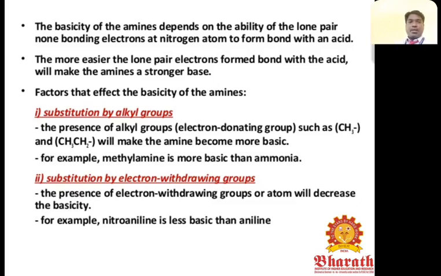In the presence of electron-donating groups such as methyl, ethyl and so on, the amine becomes more basic. Substitution by electron-withdrawing groups or atoms will decrease the basicity. For example, nitroaniline is less basic than aniline.